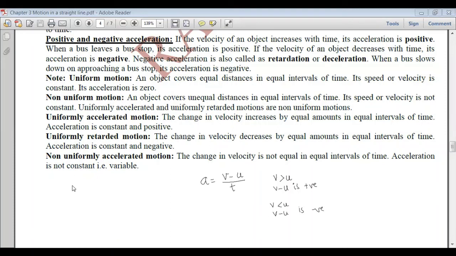So here we have studied a few definitions. Now in the next part, we'll study the graphical representation of motion: how graphically the motions can be represented, uniform motion, uniformly accelerated motion, different types of graphs we'll study.